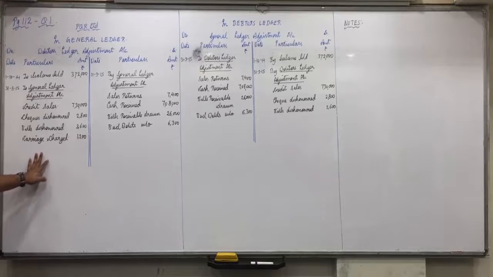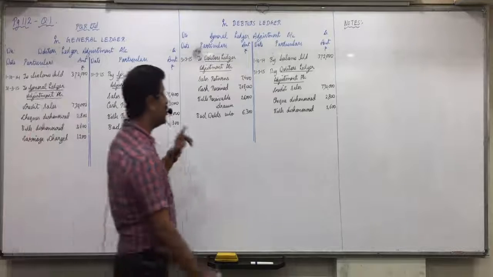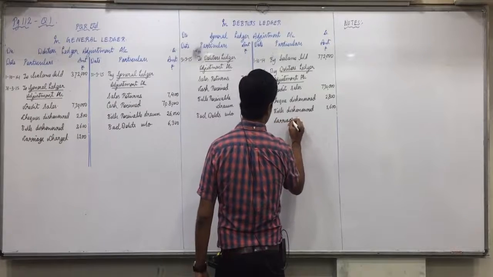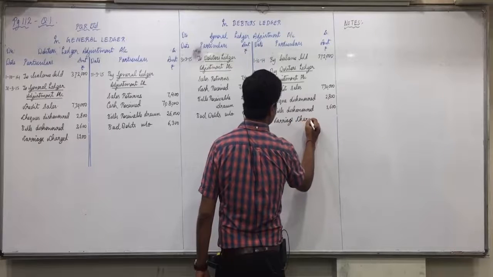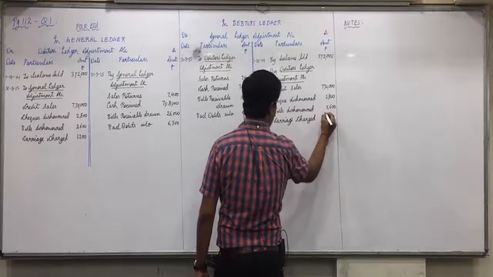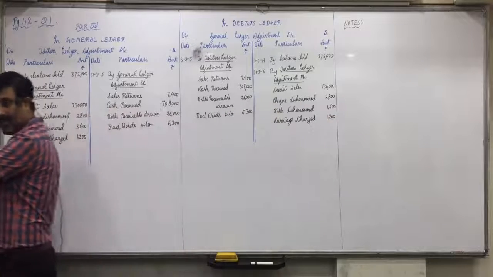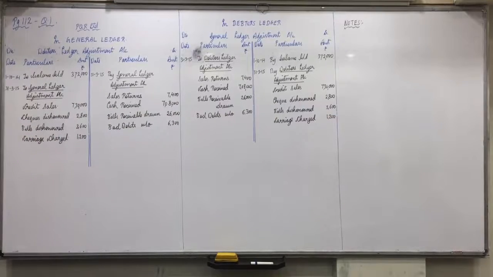Okay, debtors account debit, so debtors debit side. To carriage means in general ledger credit side. Carriage charged 1,200. Is everyone clear with this? Then